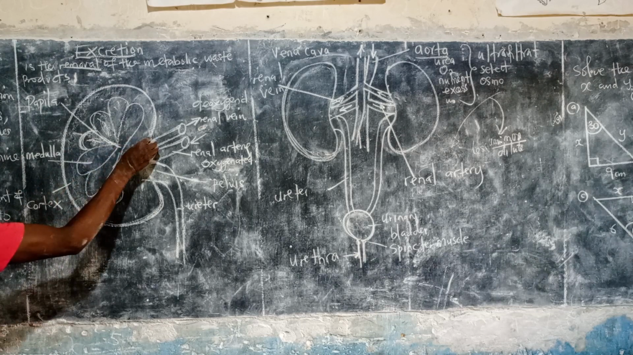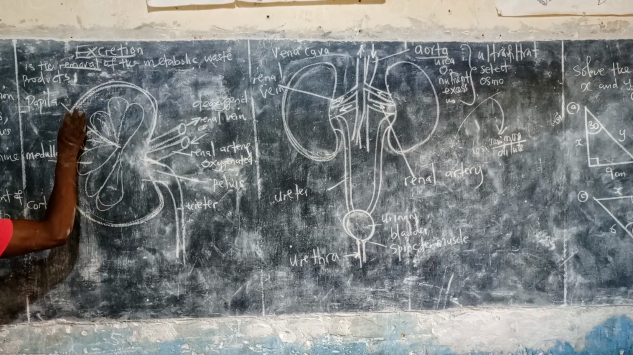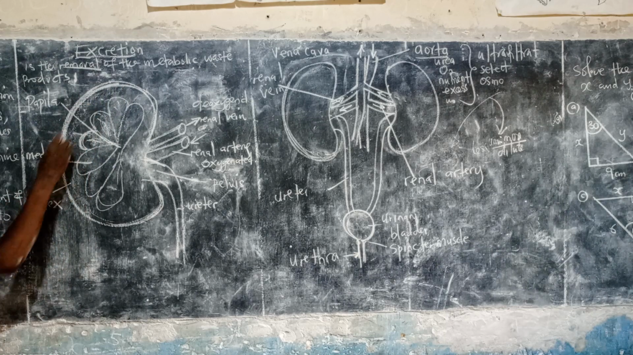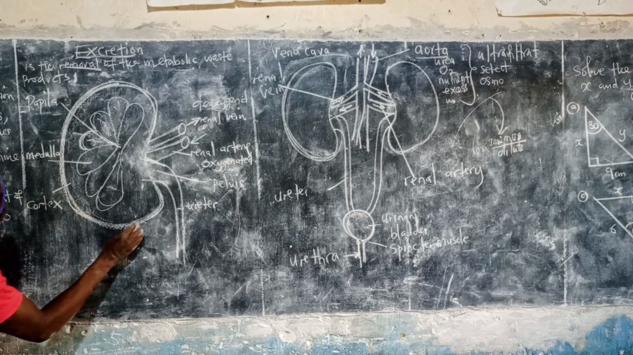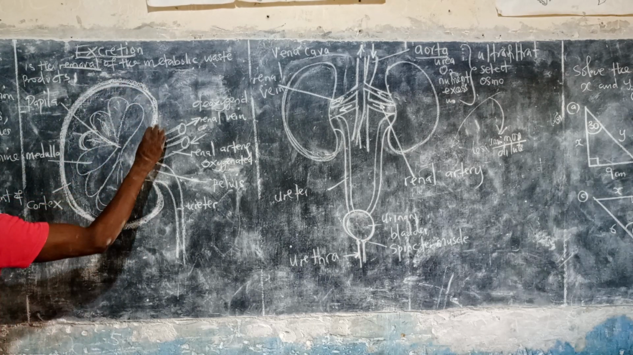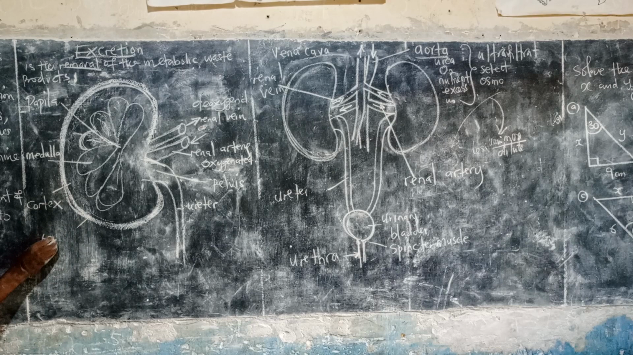In short, where is the renal capsule? The renal capsule is outside. Just immediately after, we're going to have the cortex. So it shows the membrane. Let me just outline it. This membrane is what you call the renal capsule.